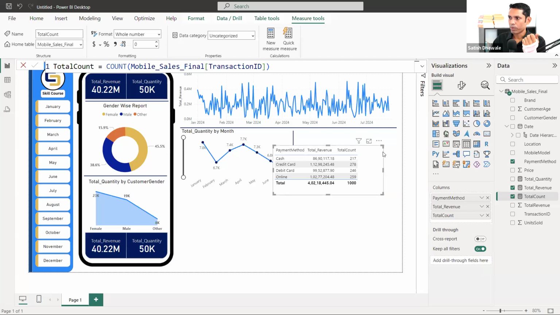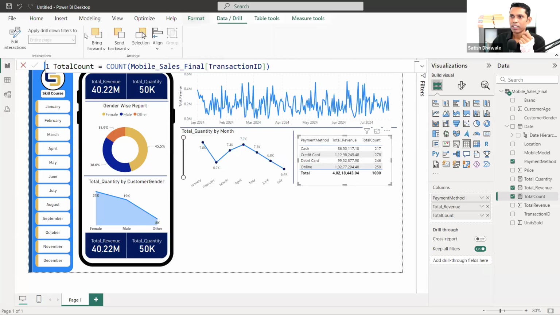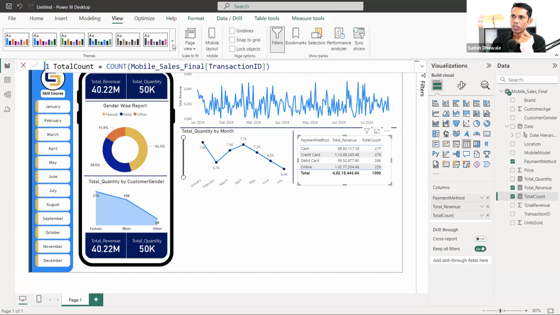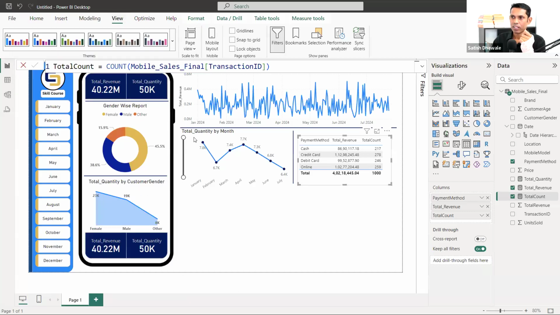And in order to get a proper format of this table, if you want to increase the general size of the table, go to the view, click on this option, customize current theme. I previously asked you to do one thing.